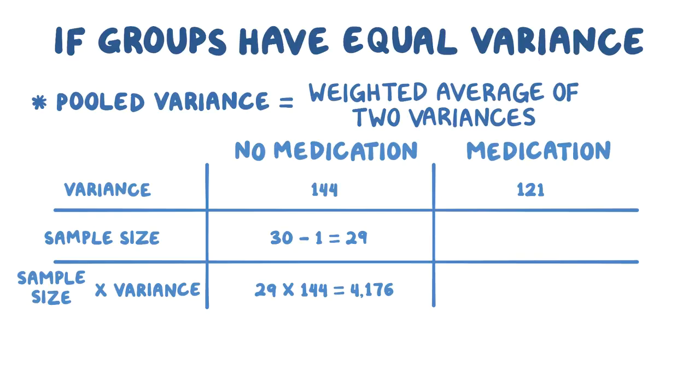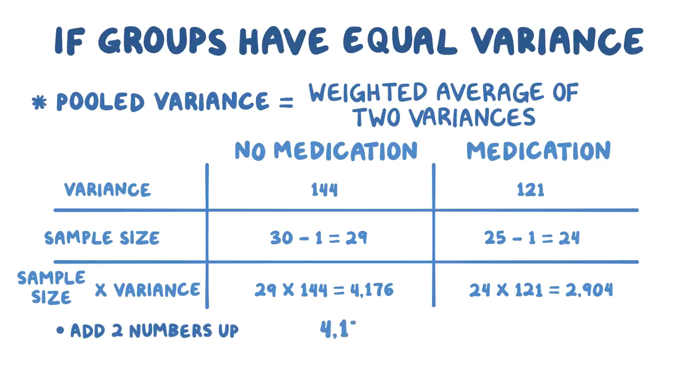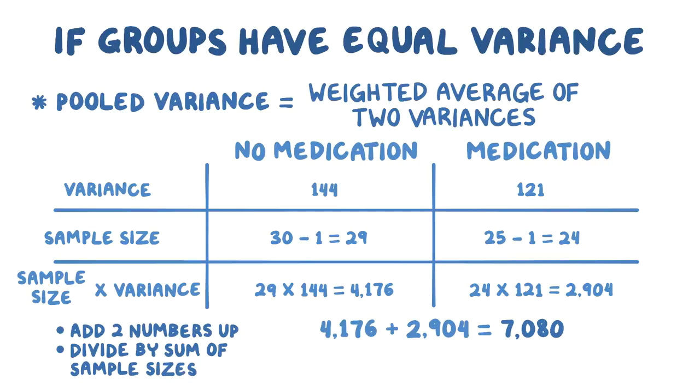Then we multiply the sample size of the medication group minus 1, so 25 minus 1, or 24, by the variance, 121, which equals 2,904. We add the two numbers up, so 4,176 plus 2,904, which equals 7,080. Then we divide 7,080 by the sum of the sample size of the no medication group minus 1, or 29, and the sample size of the medication group minus 1, or 24, which equals 53. So, 7,080 divided by 53 is roughly 134.